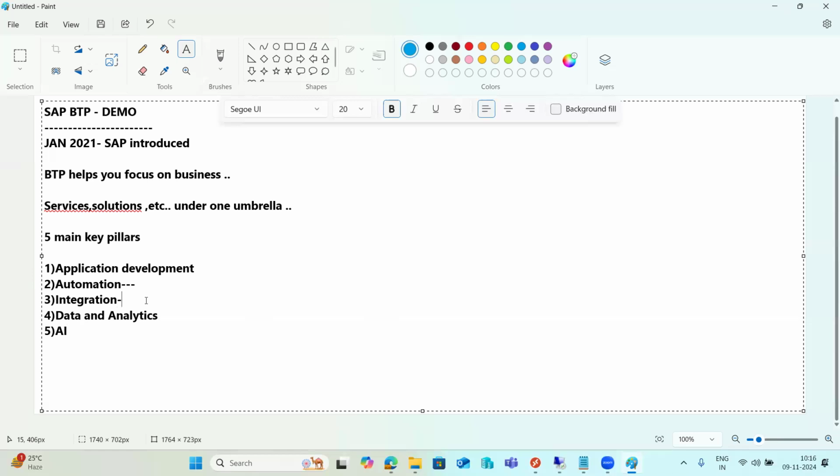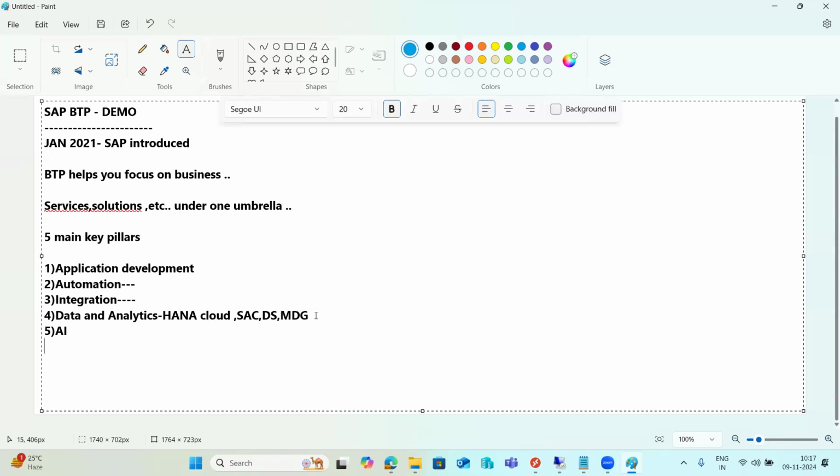Then integration. Integration means Integration Suite. Then Business Accelerator Hub. There are many things on the integration side. CPI, all those things come under integration. Then data and analytics, like SAP HANA Cloud, SAP Analytics Cloud, then Datasphere, and MDZ. These all come under Data and Analytics here.